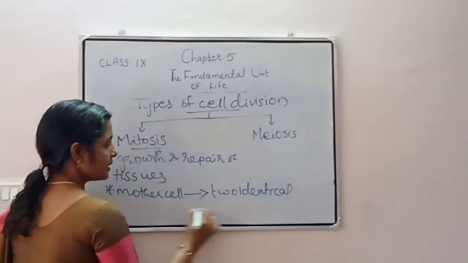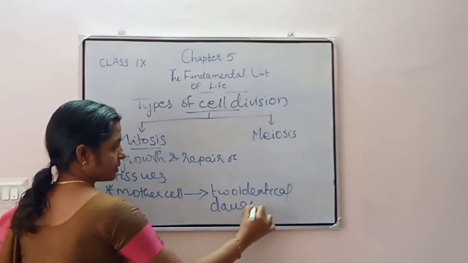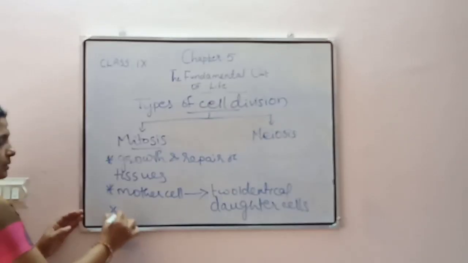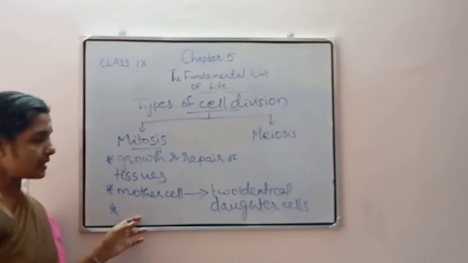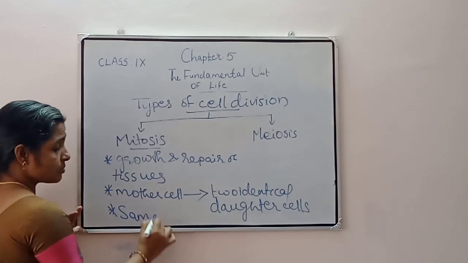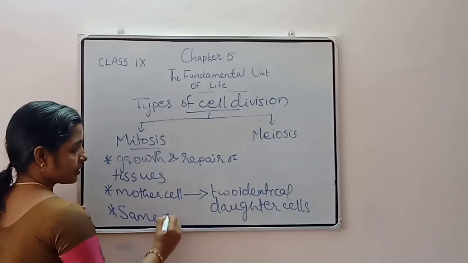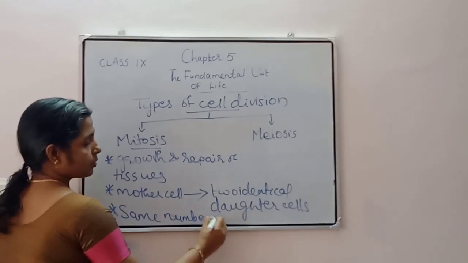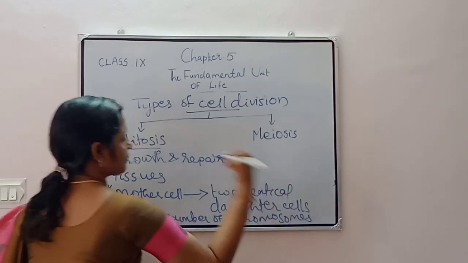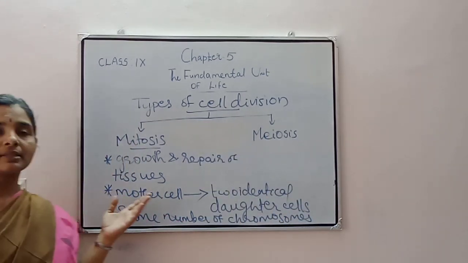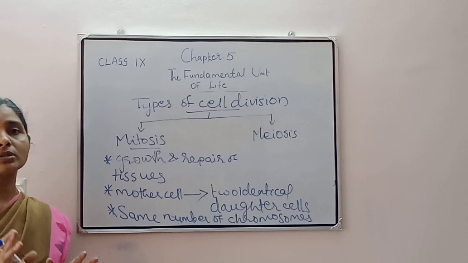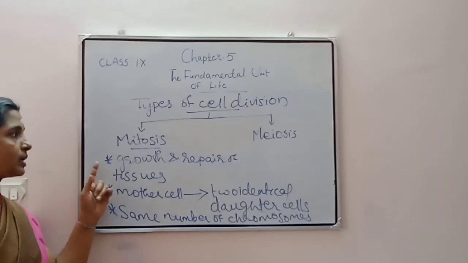Two identical daughter cells. And both in the mother cell or parent cell and in the daughter cells, we can see that the same number of chromosomes are present. That is, suppose in the mother cell 4 chromosomes are there, then in each daughter cell also 4 chromosomes will be present. So that's about mitosis.